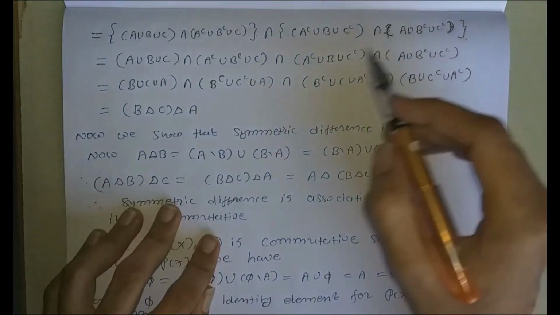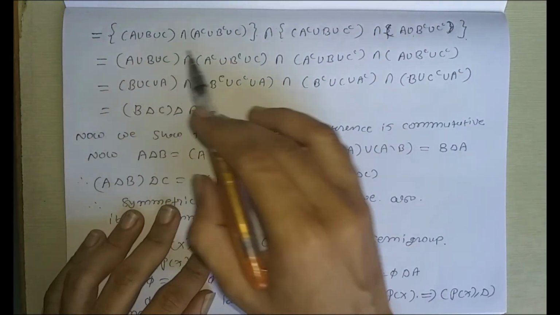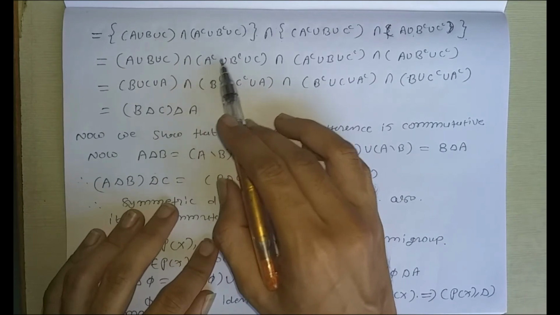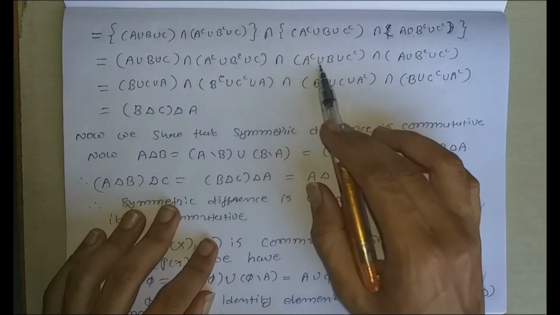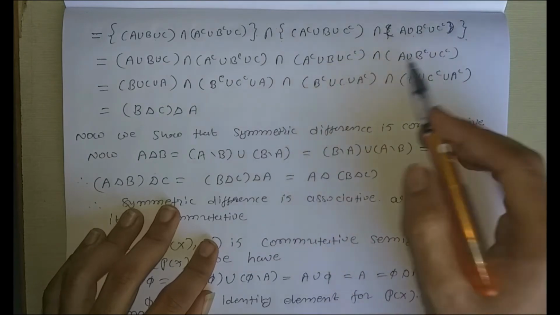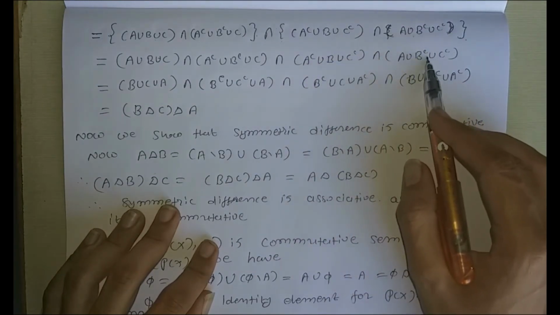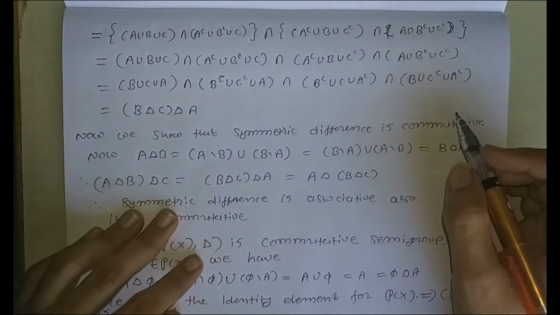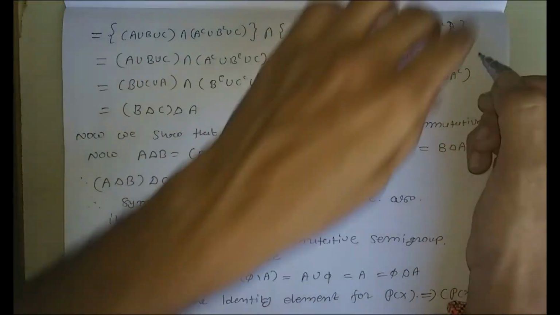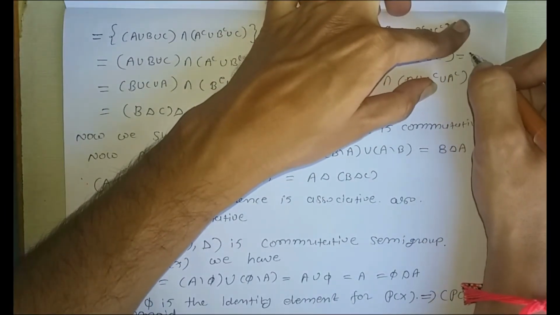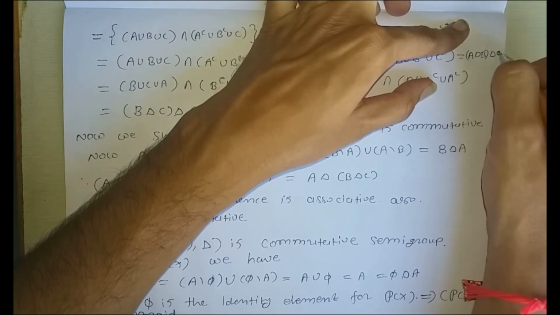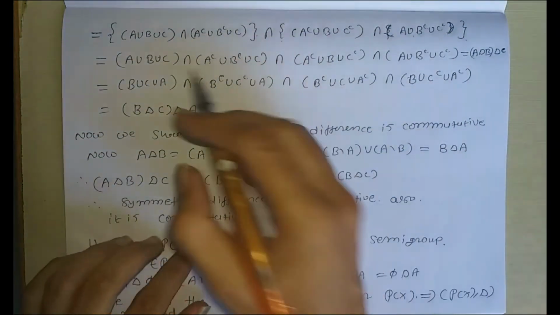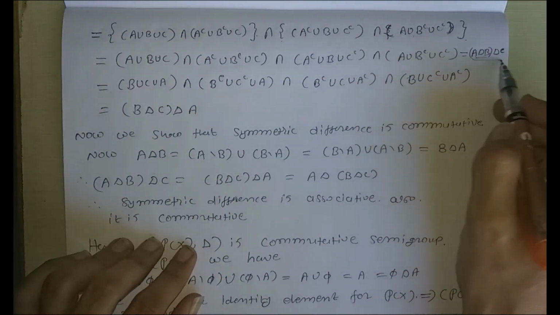Remove this curly bracket, we get A union B union C intersection A complement union B complement union C intersection A complement union B union C complement intersection A union B complement union C. What is this? This is the formula for (A delta B) delta C.